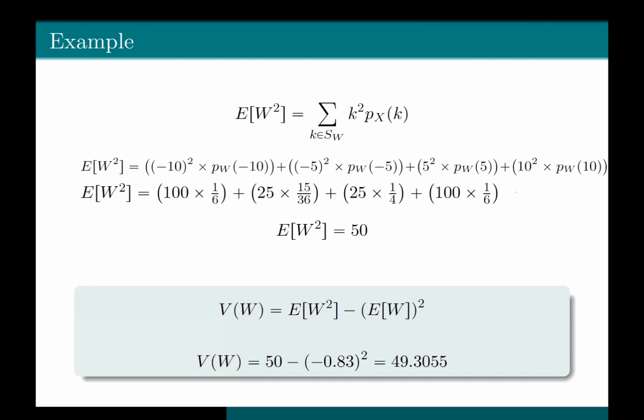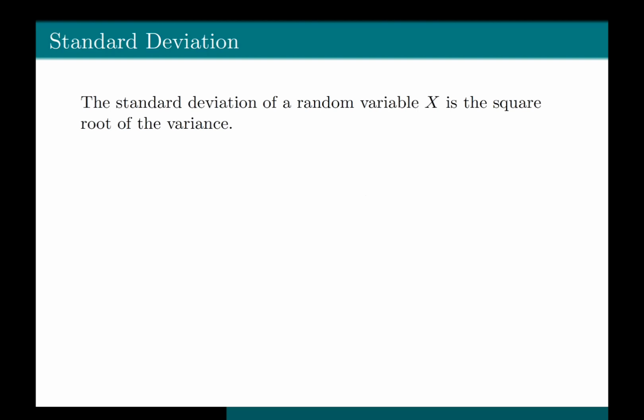While the variance is useful, having a measure in squared units can be difficult to interpret or compare directly with the original data. To address this issue, we use the standard deviation, which is basically the square root of the variance. So the standard deviation of a random variable x is equal to the square root of the variance of the random variable x.